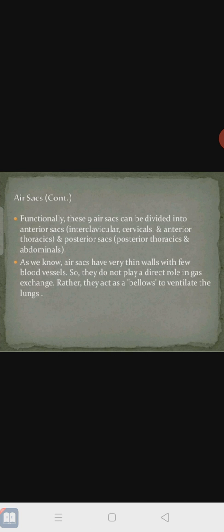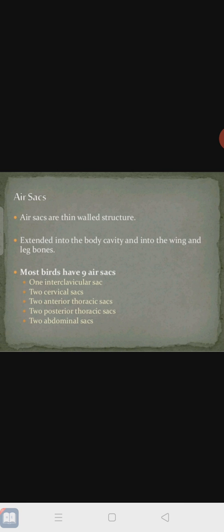This slide indicates the continuation of the air sacs. Functionally, the nine air sacs can be divided into anterior sacs and posterior sacs: one interclavicular sac, two cervical sacs in the cervical region, two anterior thoracic sacs, two posterior thoracic sacs, and two abdominal sacs.